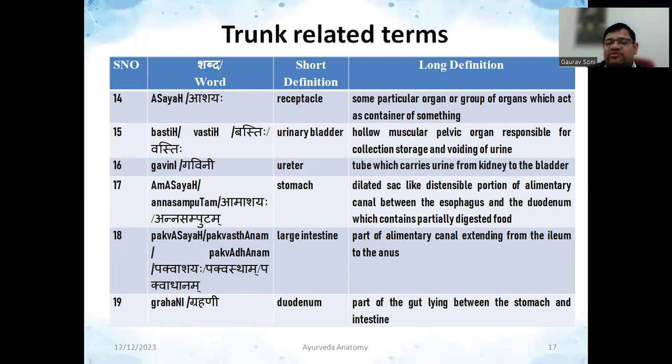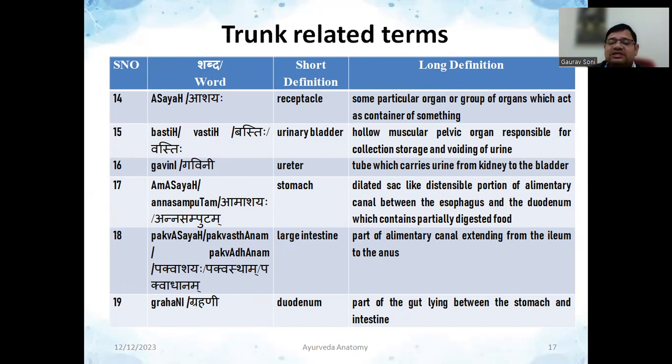Then there is a word called vasti. It is said for the urinary bladder. Then there is a word gavani. Gavani is said to be for the ureter, that tube. Then there is amashaya. Now you can understand amashaya means stomach. Udar doesn't mean stomach. Udar means abdomen. So here you can say amashaya. Then you can get more words also, but these are common ones. The stomach is a dilated sac-like distensible portion of the alimentary canal between esophagus and duodenum. This is the technical definition of stomach.